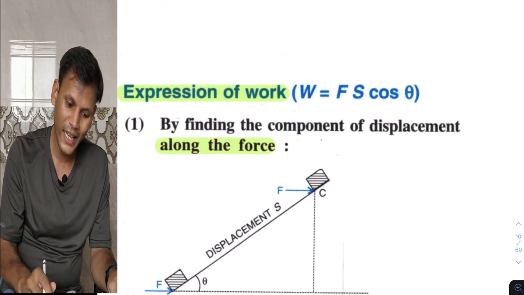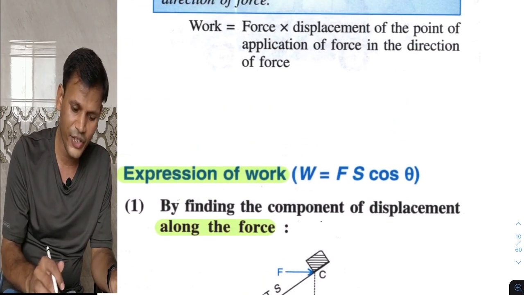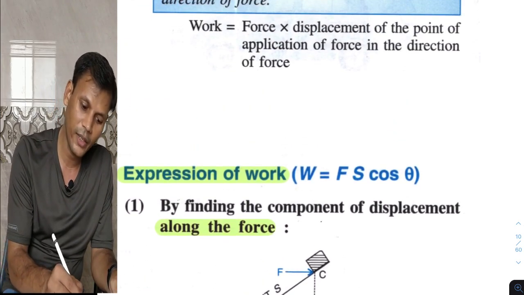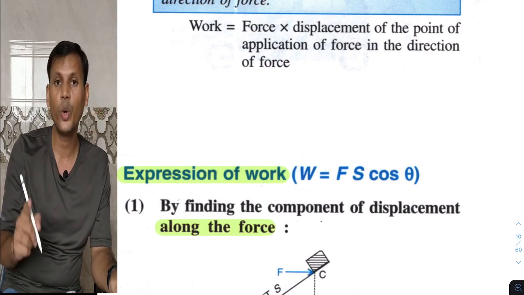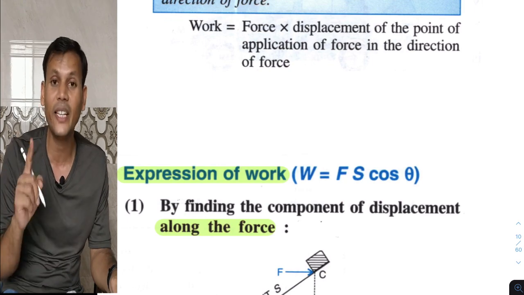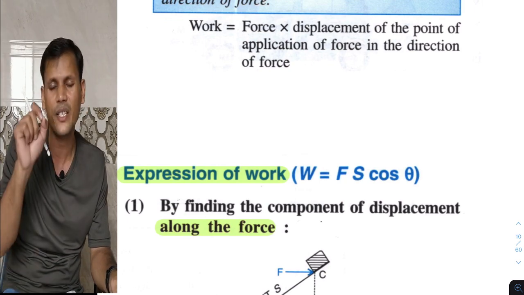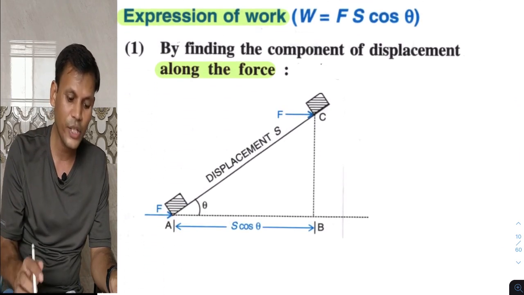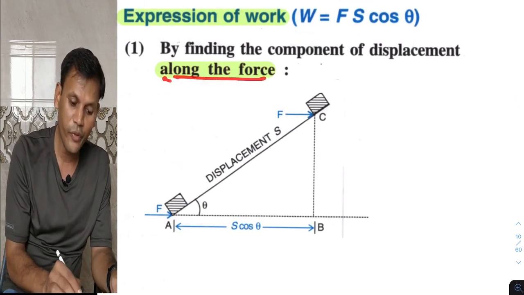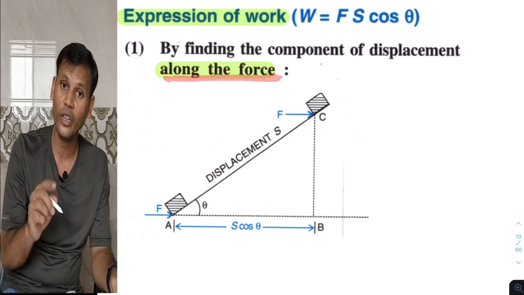What I have mentioned already, I can write here again. Work done is the product of force and displacement in the direction of applied force. This phrase is very important: in the direction of applied force. So as you can see, along the force, we have to find the component along the force.